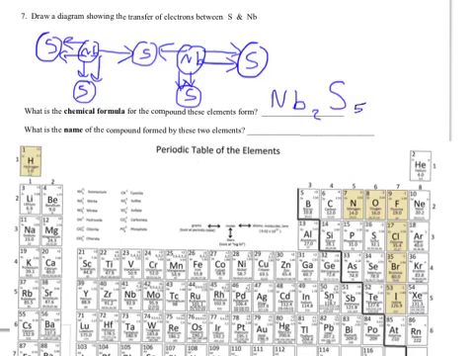And then the name of this compound: if I look at niobium, niobium can form a +5 or a +3. So I have to be specific. I have to say niobium, and then I have to use Roman numeral 5, which is a V. And then sulfur is going to be sulfide.